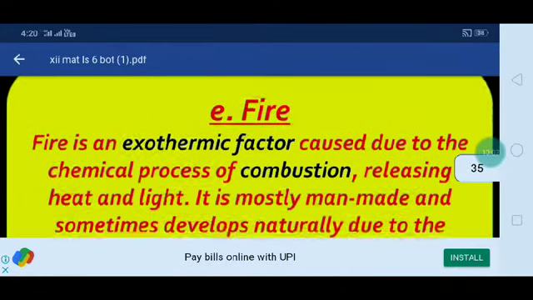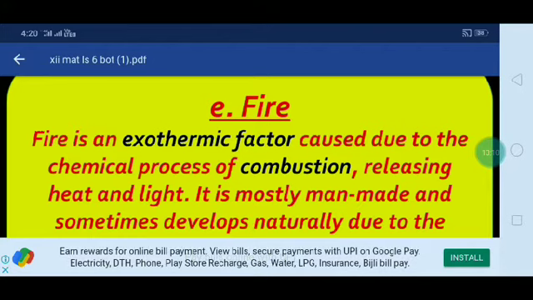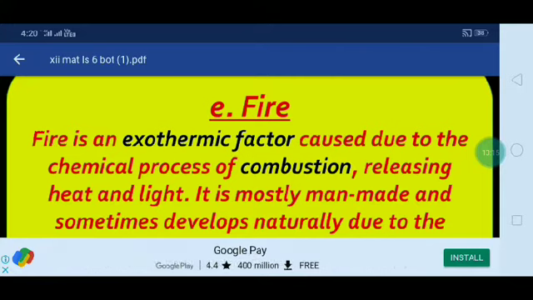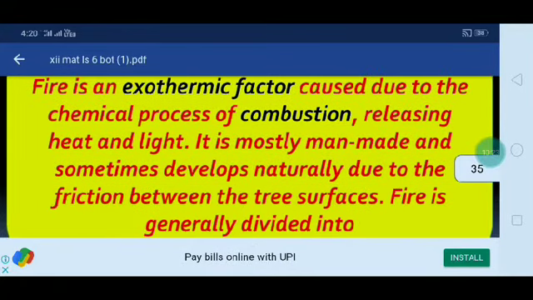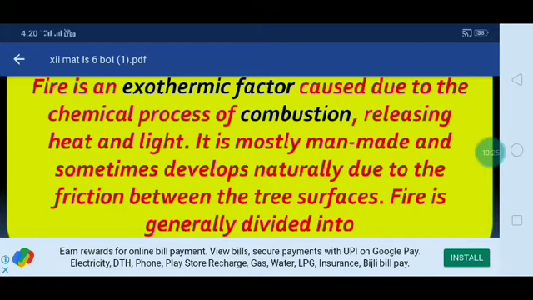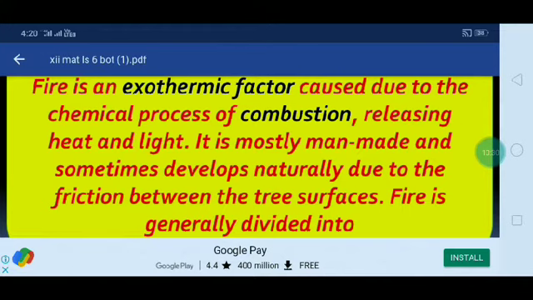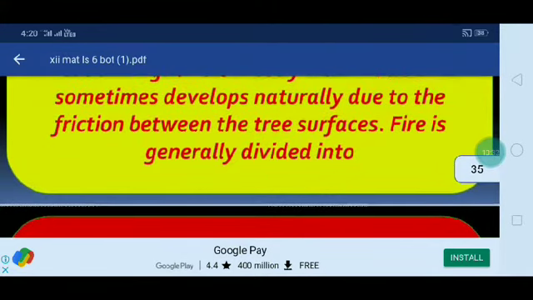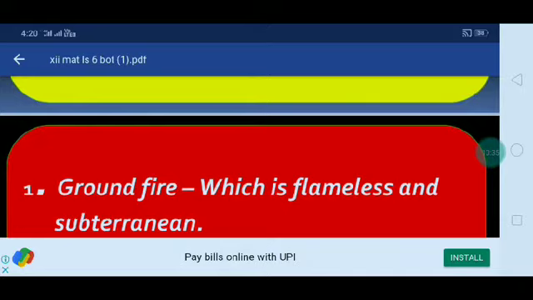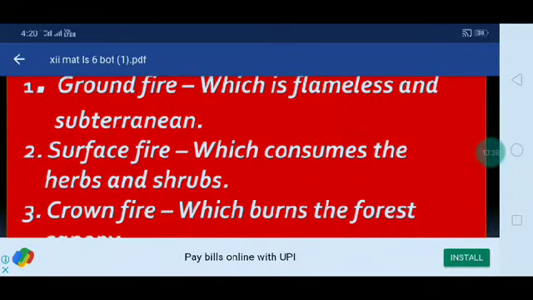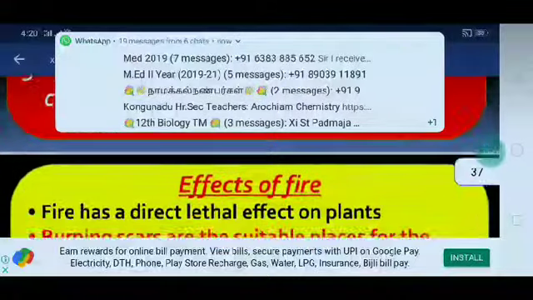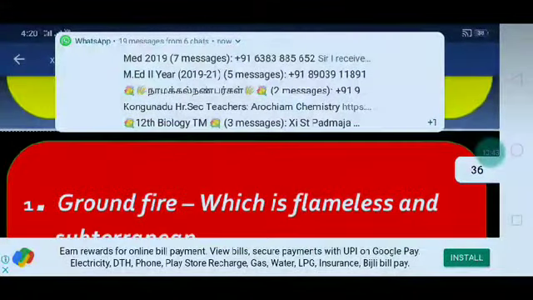The next one is fire. Fire is an exothermic process caused by the chemical process of combustion, releasing heat and light. It is mostly man-made and sometimes develops naturally due to friction between tree surfaces. Fire is generally divided into three types.